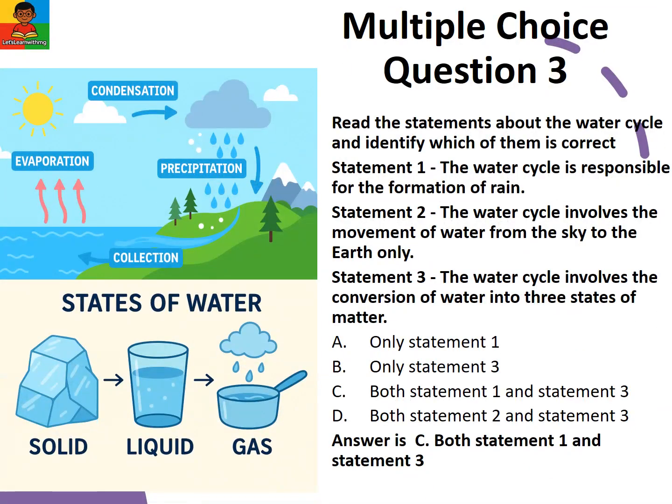Next, read these statements about the water cycle and identify which are correct. Statement 1, the water cycle is responsible for the formation of rain. Statement 2, the water cycle involves the movement of water from the sky to the earth only. Statement 3, the water cycle involves the conversion of water into 3 states of matter.